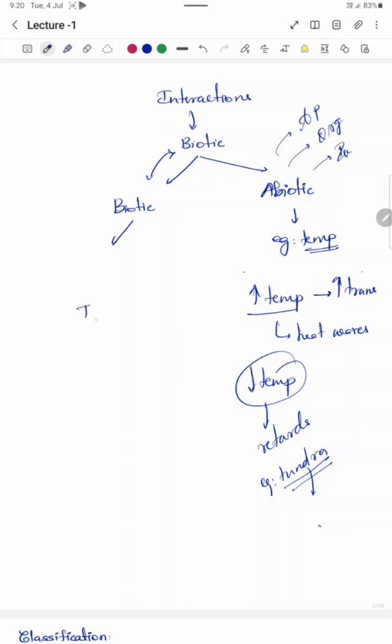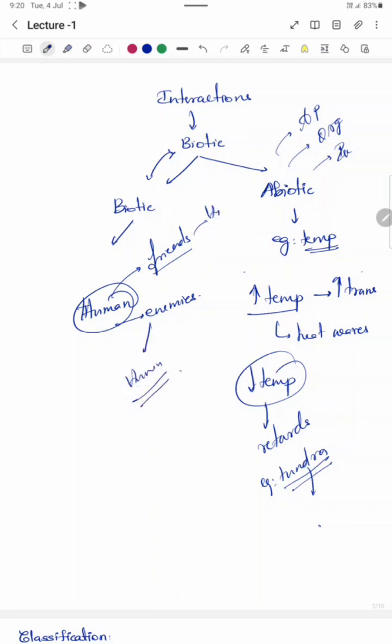So, if we take our example, human, right? We have friends, we have enemies, right? We are friends with some humans, we are enemies with other humans. Likewise, every other biotic organism also has its friends and enemies, right?